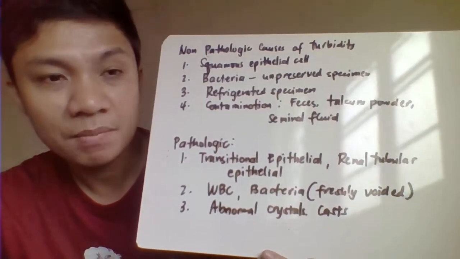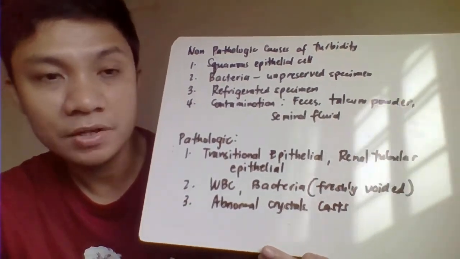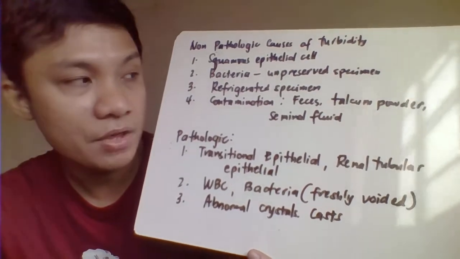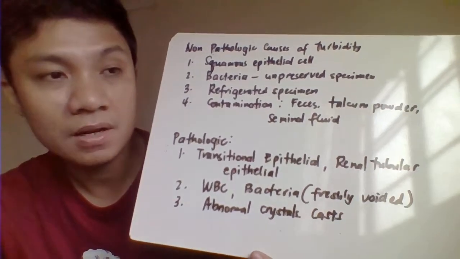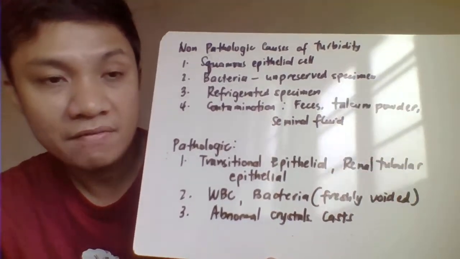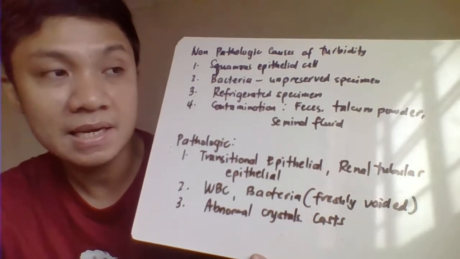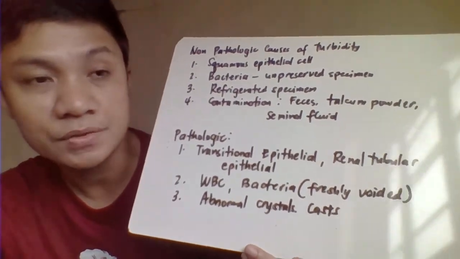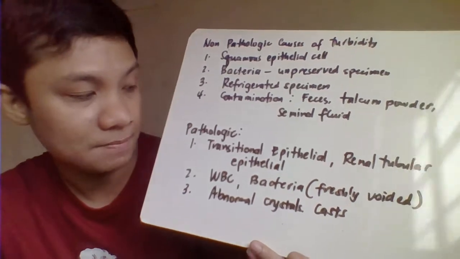Other causes of non-pathologic turbidity are related to contamination of your urine with fecal sample, talcum powder, or even seminal fluid, vaginal fluids or secretions, or even vaginal creams.